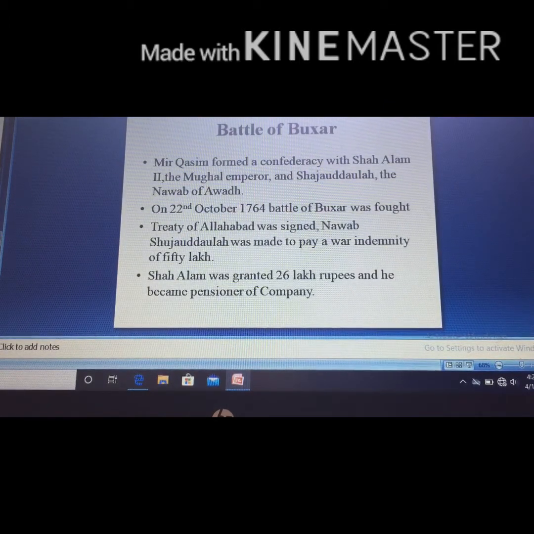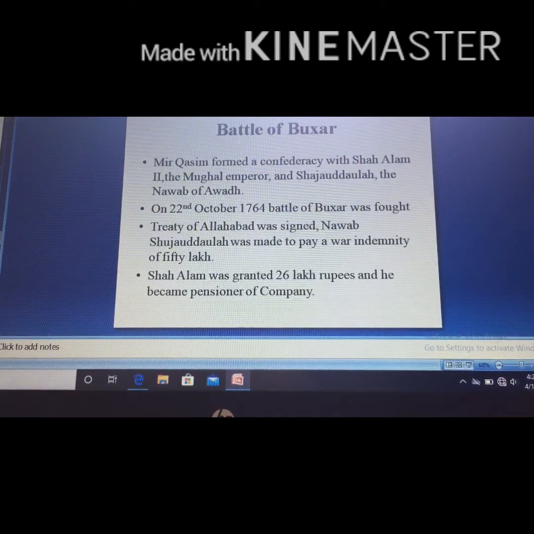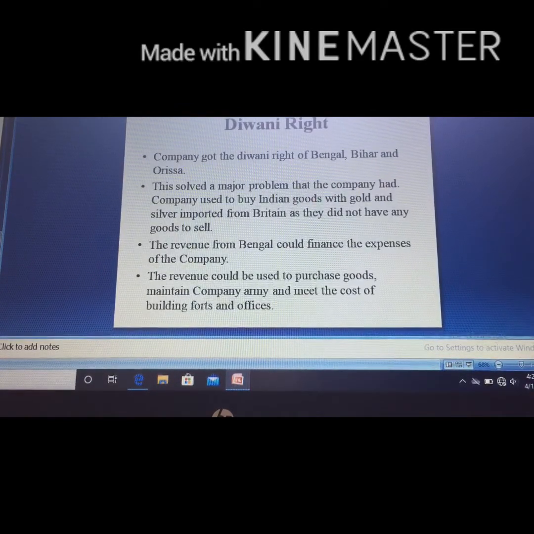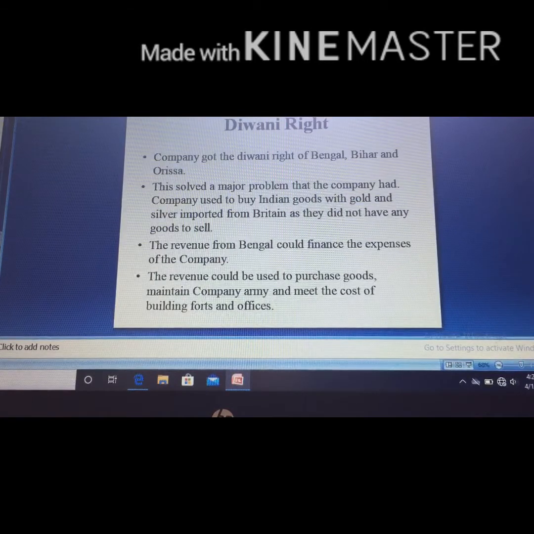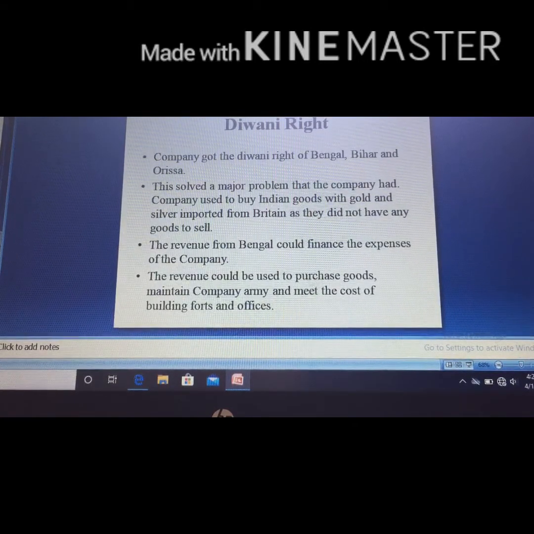The Mughal Emperor became the pensioner of the East India Company. And the third most important thing which the East India Company got was the Diwani right. The Company got the Diwani right of Bengal, Bihar and Orissa. Diwani right means they can collect revenue and tax, and this Diwani right solved the major problem of the Company.